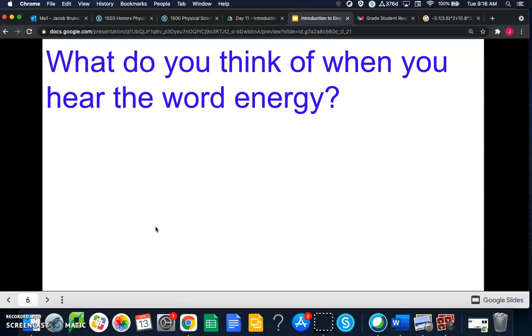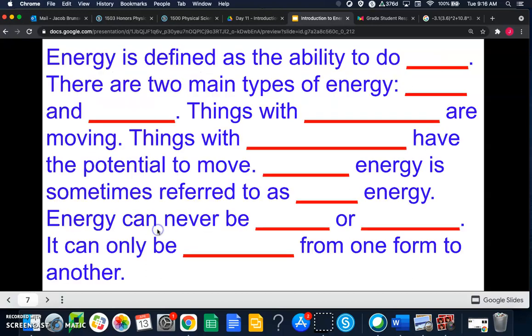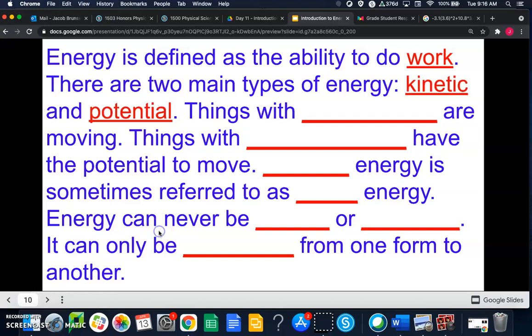Okay, so what do you think of when you hear the word energy? Go ahead and pause the video for a second. Tell me what you think of when you hear the word energy. Energy is defined as the ability to do work. There are two main types of energy. We call them kinetic and potential energy.